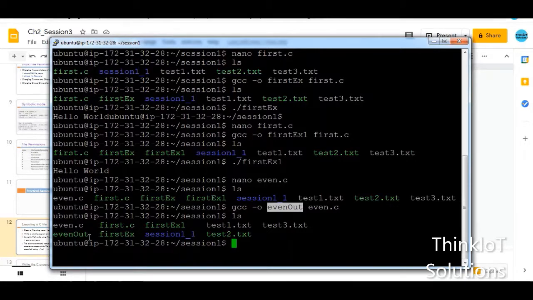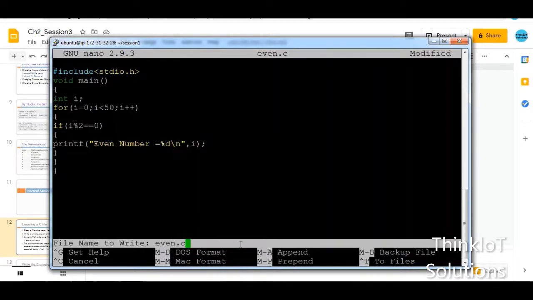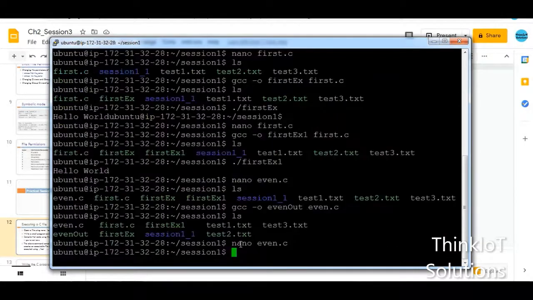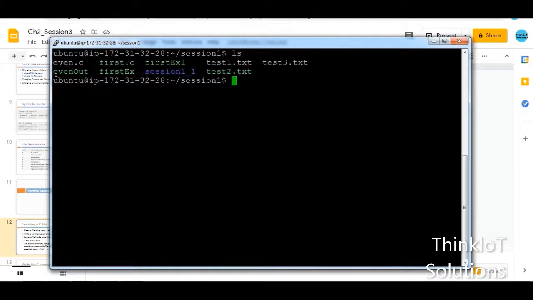So this is the file here, it's there in your directory, but I just remembered something, so let me open the file, and I'll write a \n here, that's a new line, so that every time it doesn't print on the same line. I'll press Ctrl O, enter, Ctrl X, and I will again run the same command, that is gcc space -o space even out space even.c. I'll hit enter. Let me clear it and type ls. So you can see there is this file called even out.